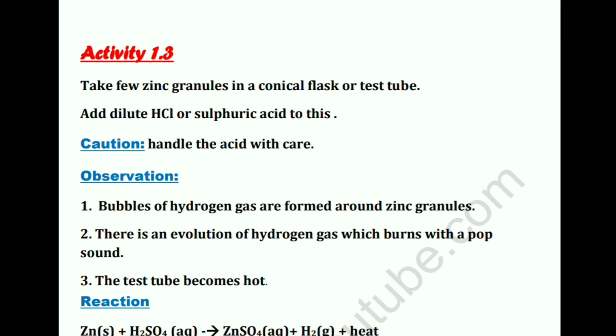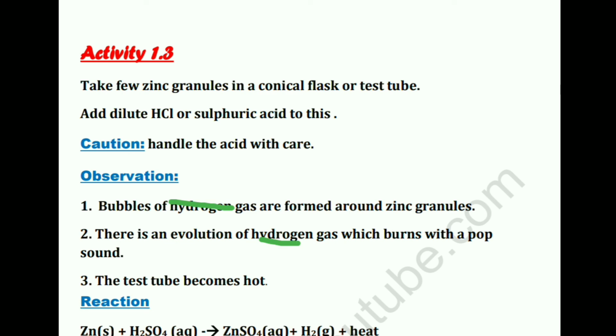Now what is the observation? Bubbles of hydrogen gas are formed around zinc granules. But when you write the observation, you should not use the name of the product, because you do not know it yet. You just have to write what you saw. How can you say that this was hydrogen gas? So actually there's a printing mistake. It should be: bubbles of gas are formed around zinc granules, and there is an evolution of gas which burns with a pop sound, and then you can write indicating that it is hydrogen gas.